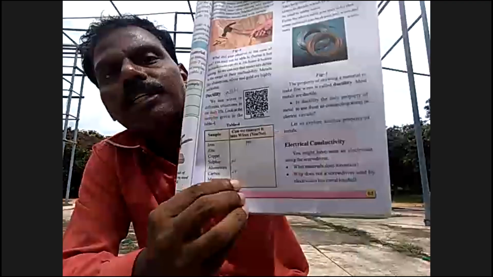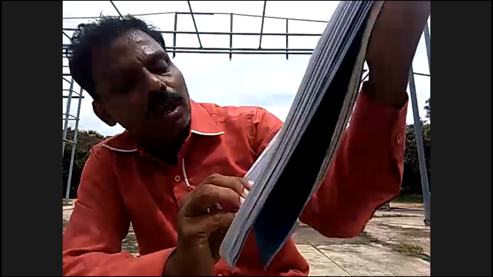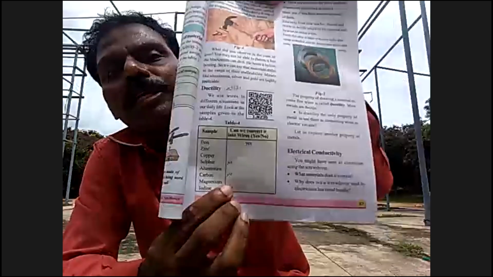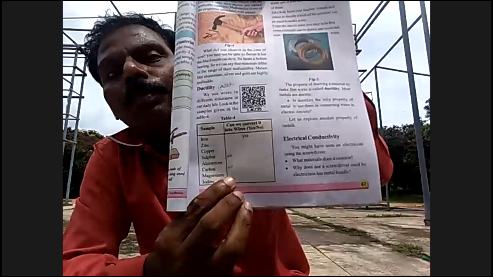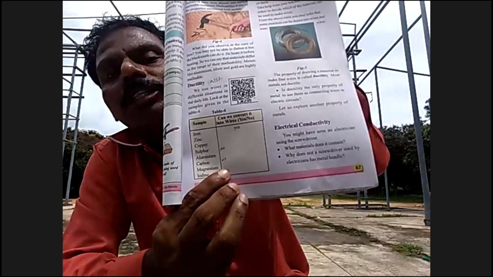So mention in column one that it is no. Another one is magnesium. Magnesium is a metal. This metal breaks down and converts into the changes of this